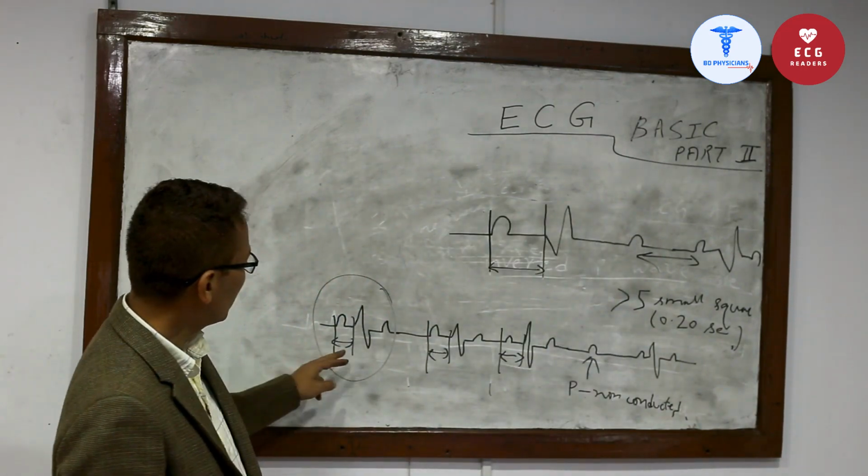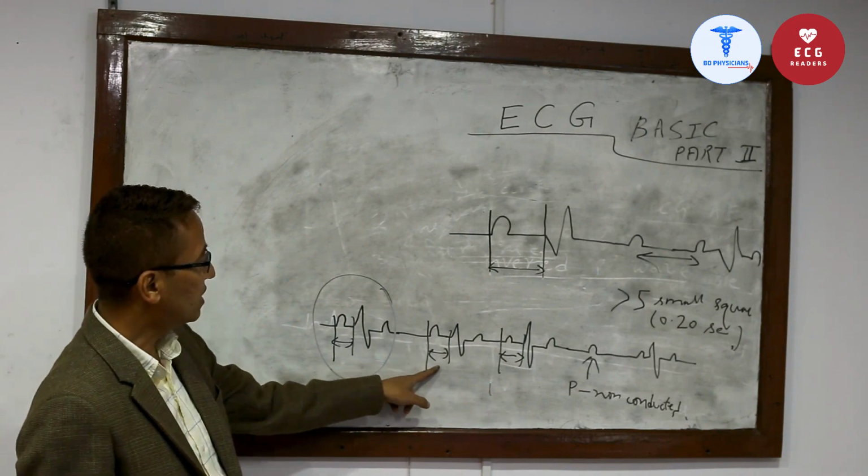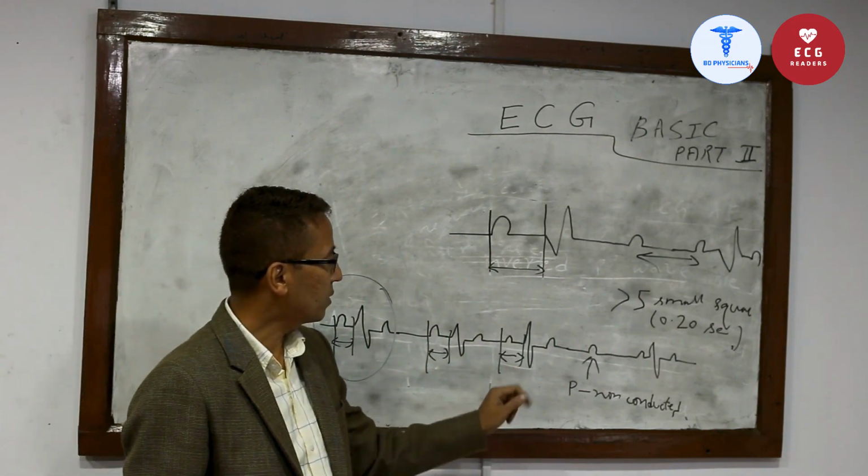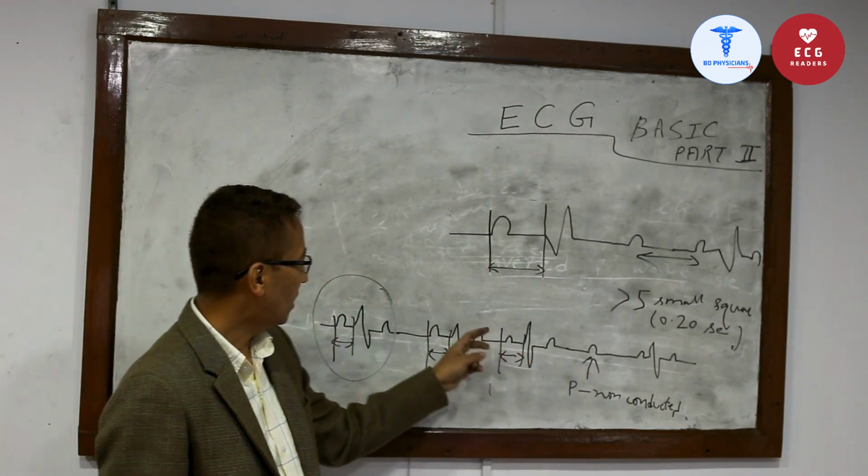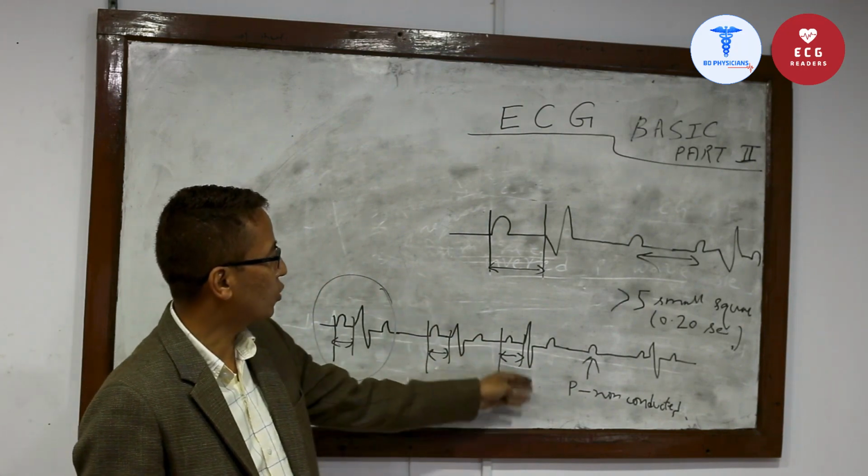See here the PR interval is fixed. Here this PR interval is also fixed, and all the P waves are followed by the QRS complex.